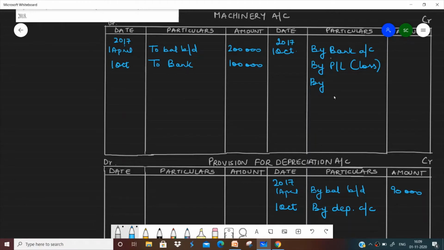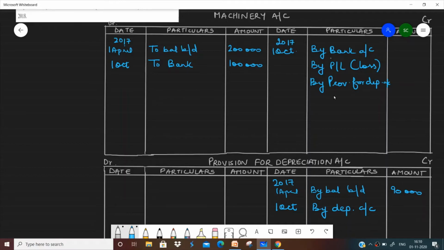So what do we show here? Here we are going to show provision for depreciation. Now why are we showing this provision for depreciation account here? Because every year the depreciation is not charged to the machinery account. Every year the depreciation is charged to the provision for depreciation account, and at the time of sale the total amount of depreciation is taken out from the provision. Are you getting my point?